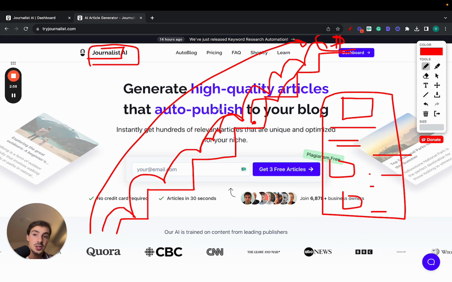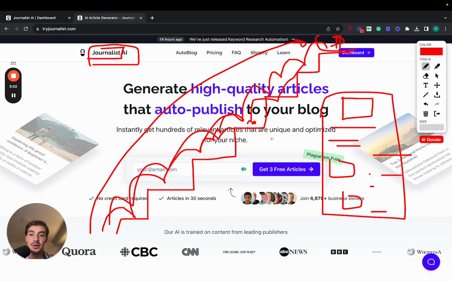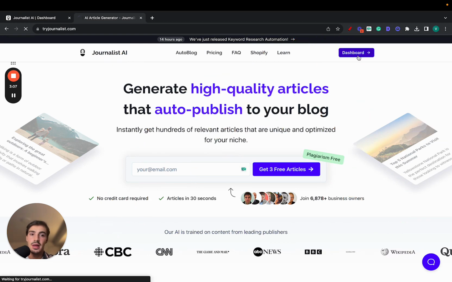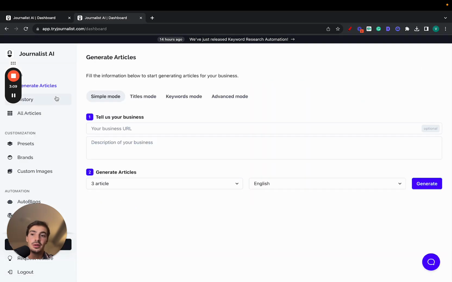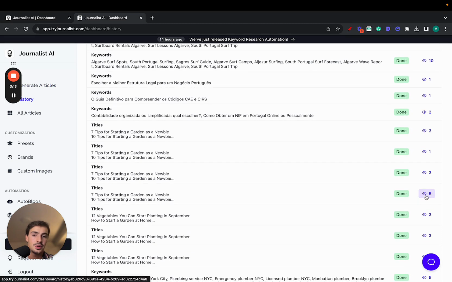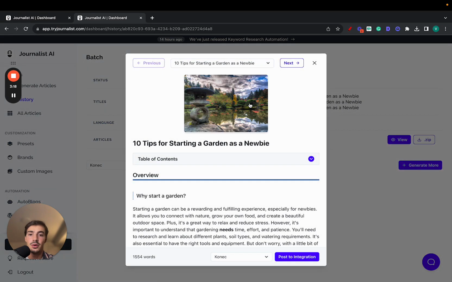Now, AI is great, ChatGPT is great because you don't have to do all these steps, you start from up here, but Journalist AI is 10 times better. And let me show you why that is. Let me just go here to my dashboard and show you the type of content that we're able to produce, right? So if you just go here, this one, for example, these were 5 articles I generated for this gardening e-commerce store, right? And there's a featured image, right?